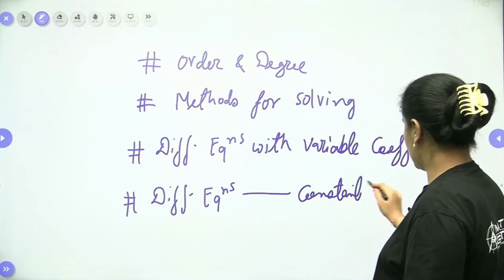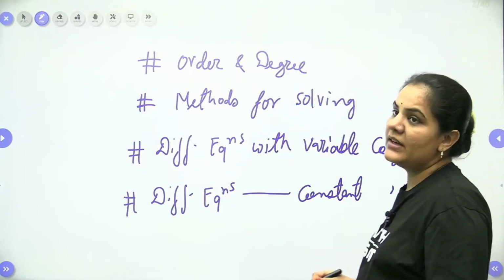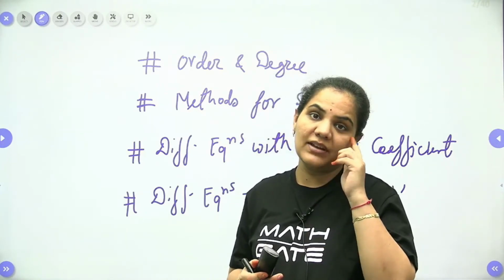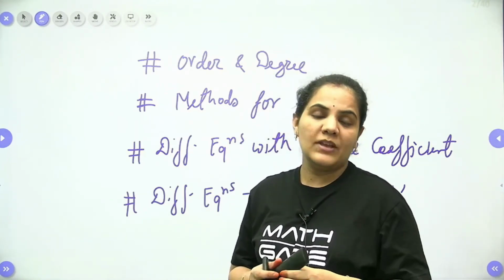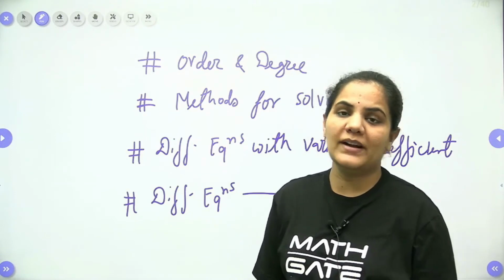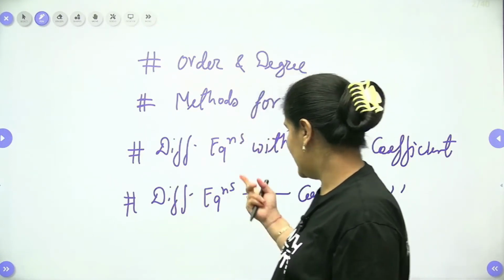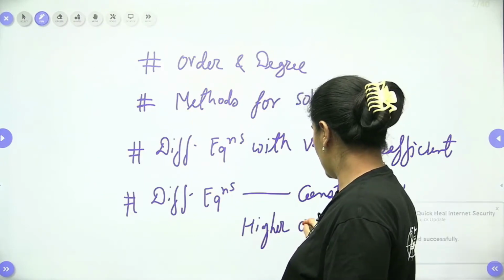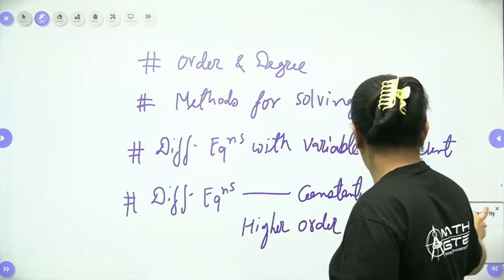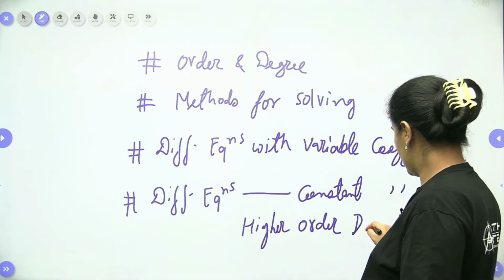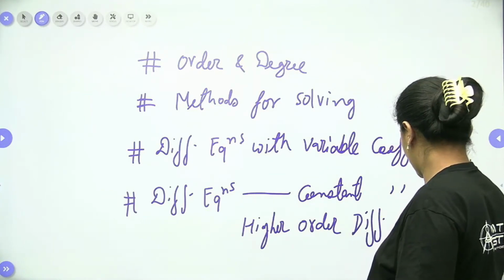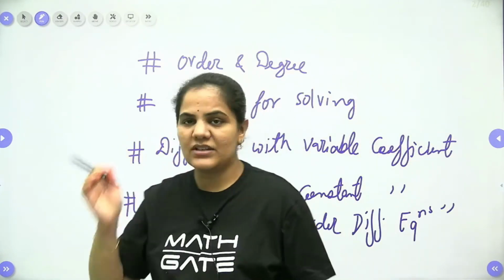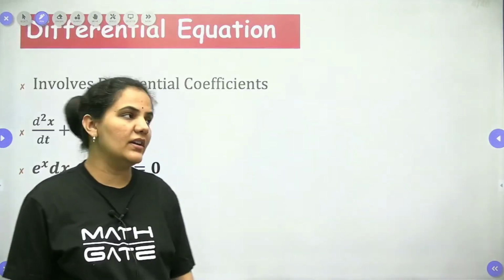In the differential equation with constant coefficient segment, we will have a discussion on CF and PI. We will discuss each and every case of CF, what can be the approach for CF, and what can be the approach for finding PI. Here we will also discuss the higher order differential equation, how to approach the higher order differential equation also, right? Okay guys, so we will have a discussion on these topics, but we will start from the order and degree.